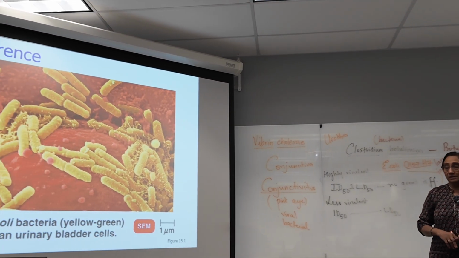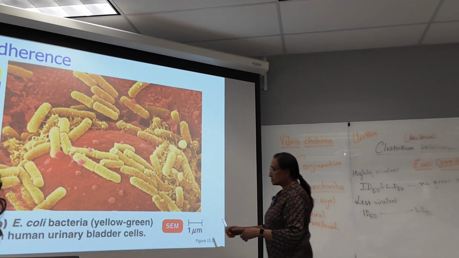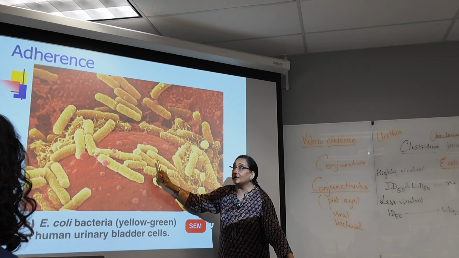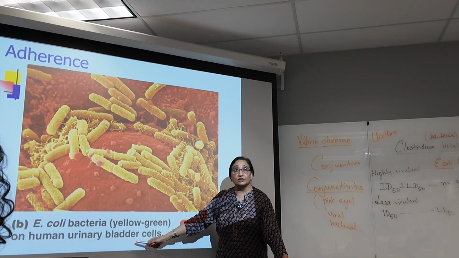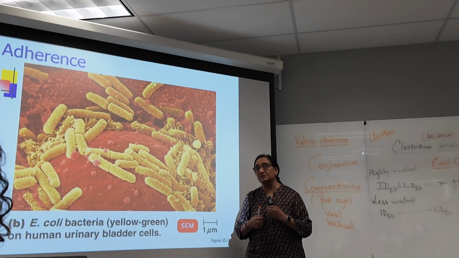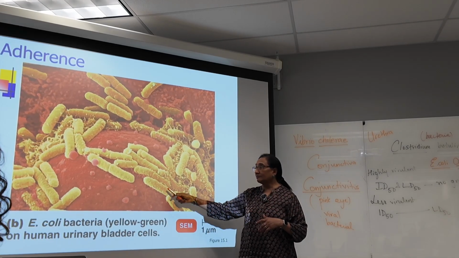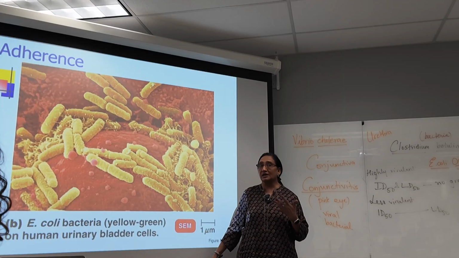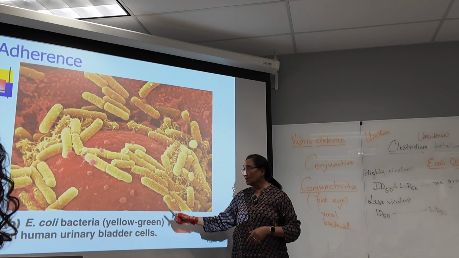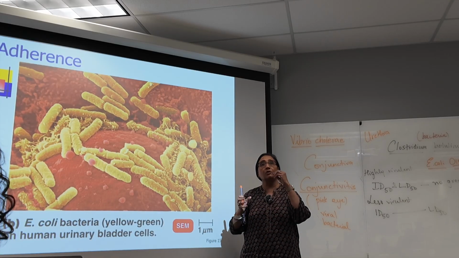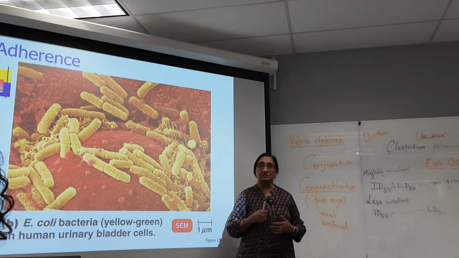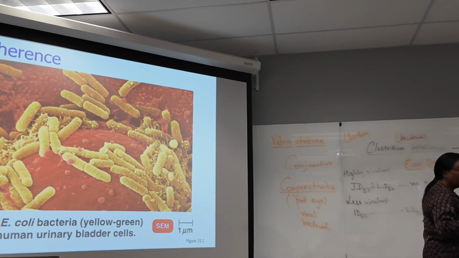This is another picture, a scanning electron microscopy picture, where you see E. coli attaching itself to the urinary bladder, causing infection. So they attach themselves to specific tissues. E. coli is gram-negative, so it has the porin proteins, it has so many other proteins. The outer lipopolysaccharide wall has sugars and lipids. So that will attach itself to certain receptors on the bladder cells.